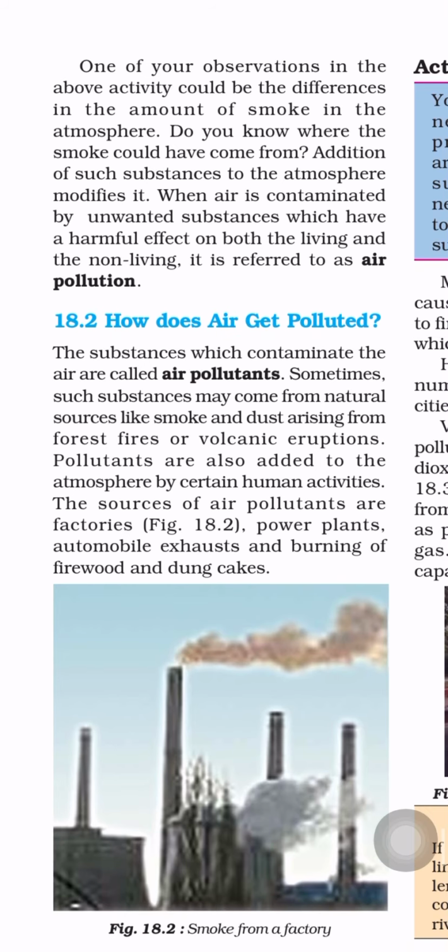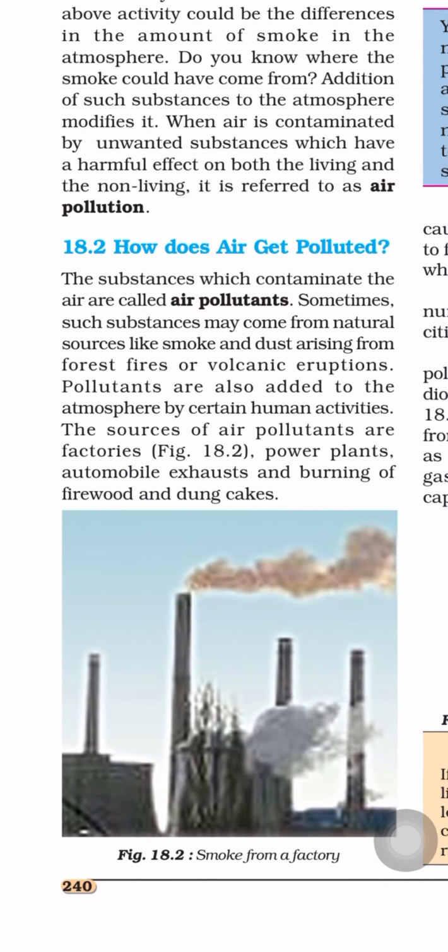How does air get polluted? The substances which contaminate the air are called air pollutants. Sometimes such substances may come from natural sources like smoke and dust arising from forest fires and volcanic eruptions. Forest fires, that is, wildfires. Plants burn and a lot of smoke comes into the environment by a natural process. Or else by volcanic eruption also we get smoke, and that will also cause air pollution by a natural process.